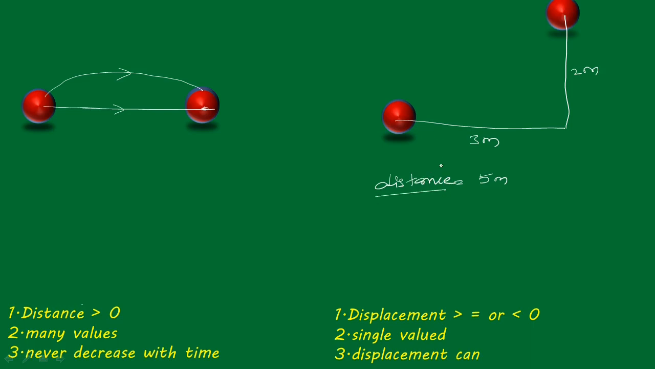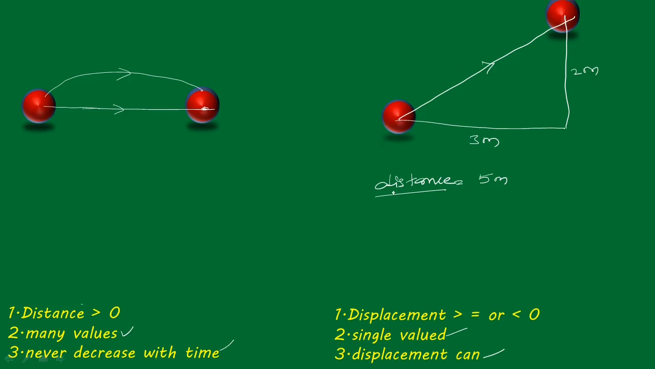Now what about the displacement? For displacement you have to consider only the shortest, like this. So this is the displacement, and this is a vector form, right. So see here, distance has many values like this, but displacement is only a single value. Distance never decreases with time, so it is not possible to decrease with time, but displacement can decrease with time. So this is the way you have to understand what distance and displacement are.